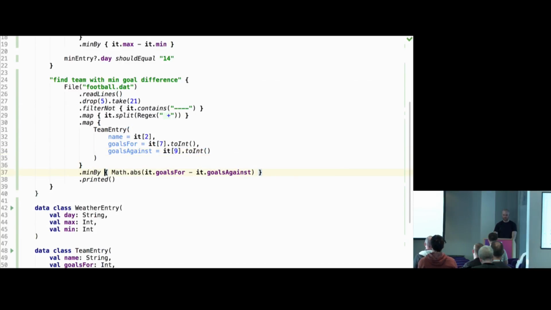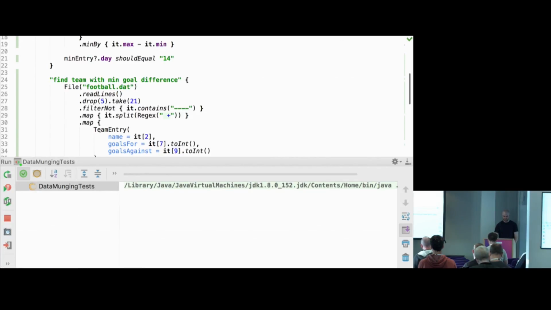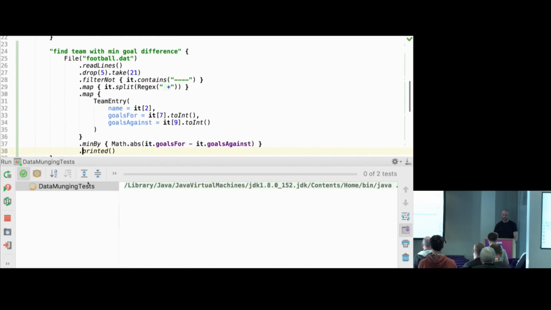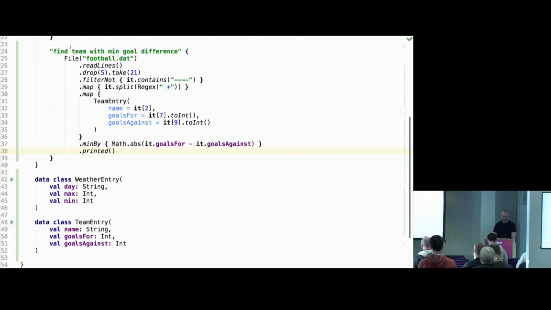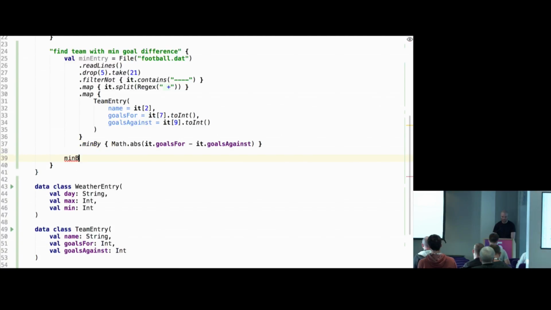Then slightly different, we min by absolute value, because there is no min max. It's just goals. And then we do dot printed from hello world. So hopefully it will just print the right team. So if I click, yeah, that's the team entry. I know this is correct. So we can also do here min entry. Then remove this and min entry.